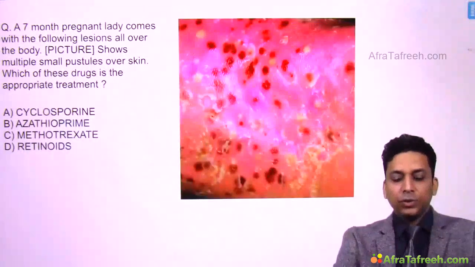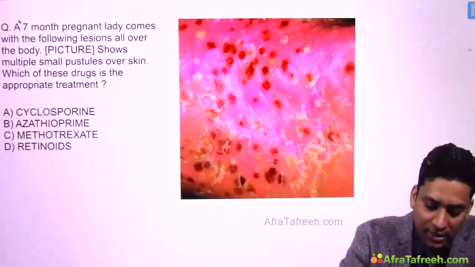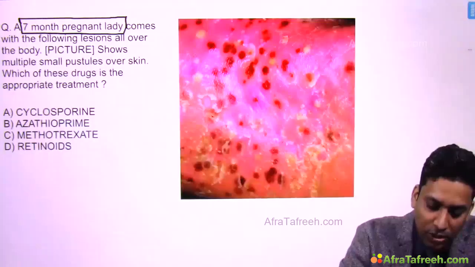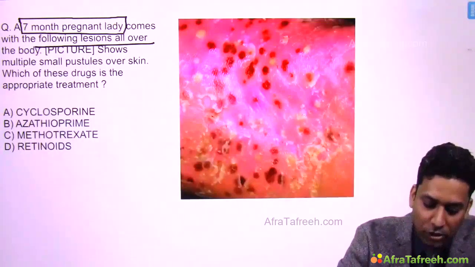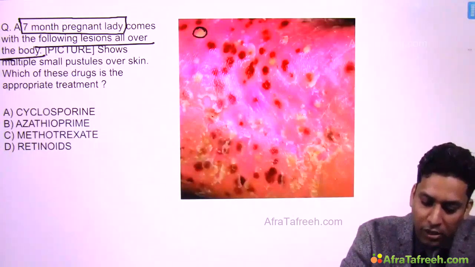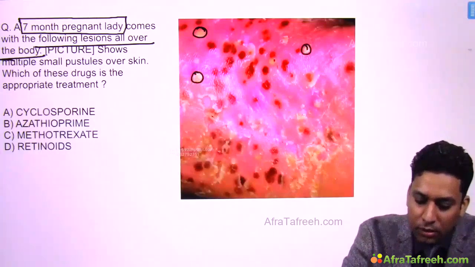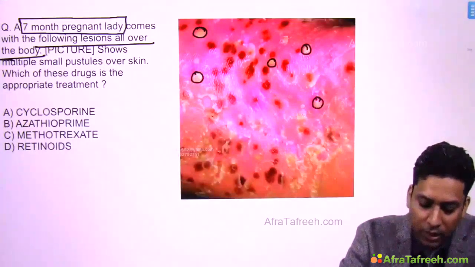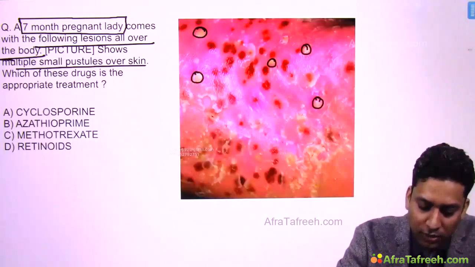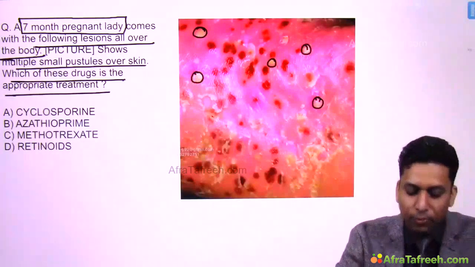Then let us discuss one question. Here they said a 7-month pregnant lady. The patient is pregnant with the following lesions over her body, and if you look, the lesions were pustular. You can see pustular lesions were present. It shows multiple small pustules over the skin; which is the drug appropriate for treatment?